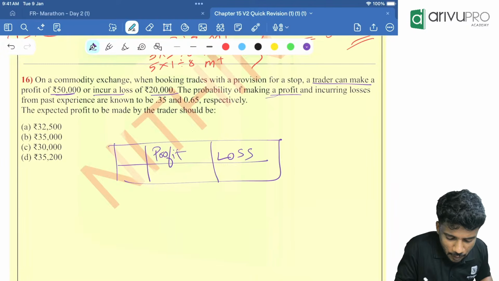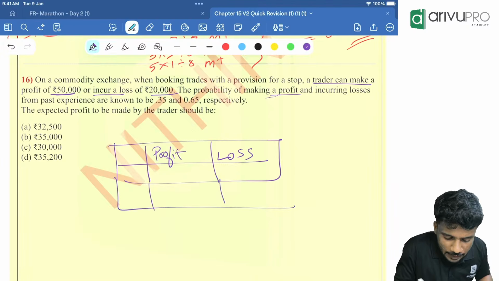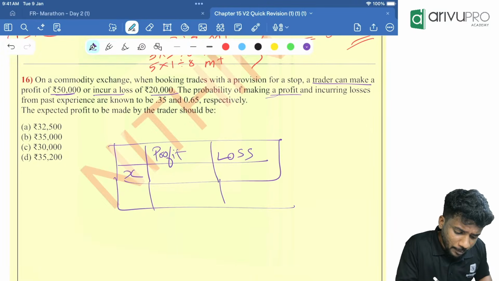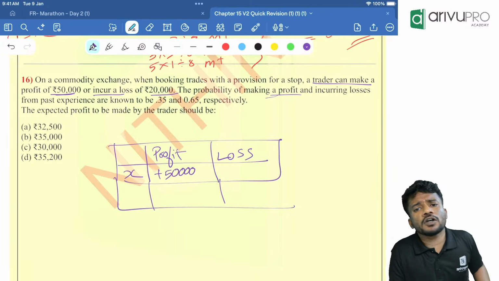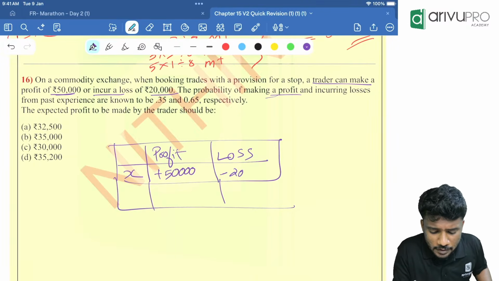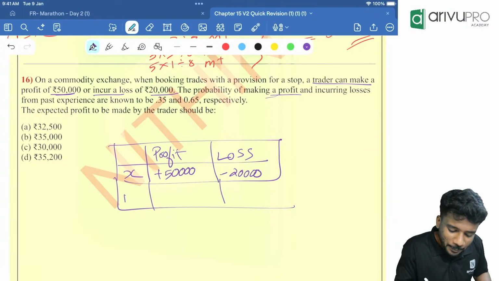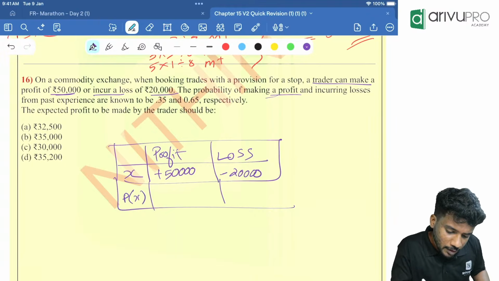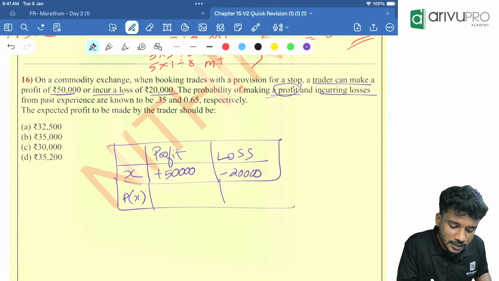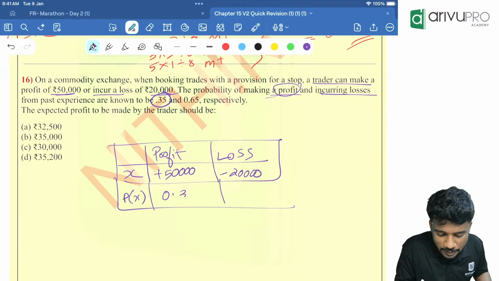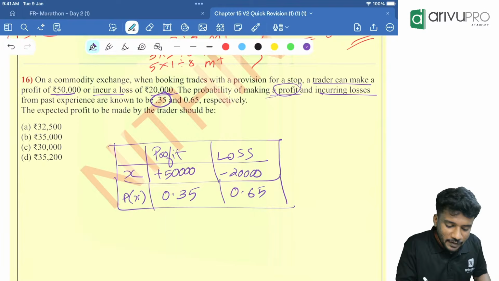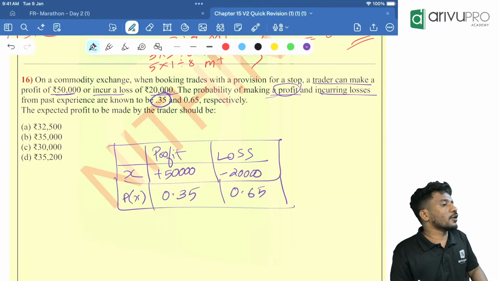Now x value. If we make a profit, how much are we getting? Plus 50,000. If we make a loss, how much are we losing? Minus 20,000. Now p of x value is how much? The probability of making a profit and incurring a loss in the past experience is 0.35 and 0.65. Now we need to find the expected profit, that is the question.